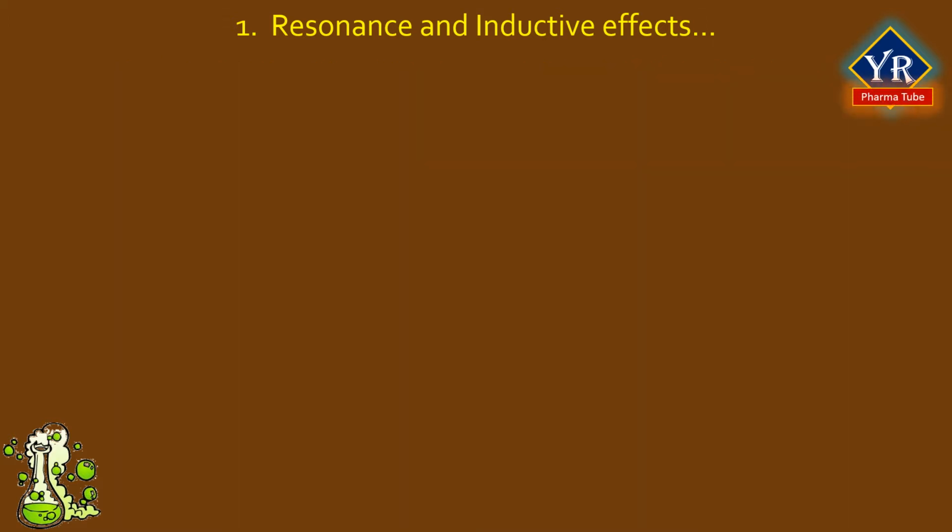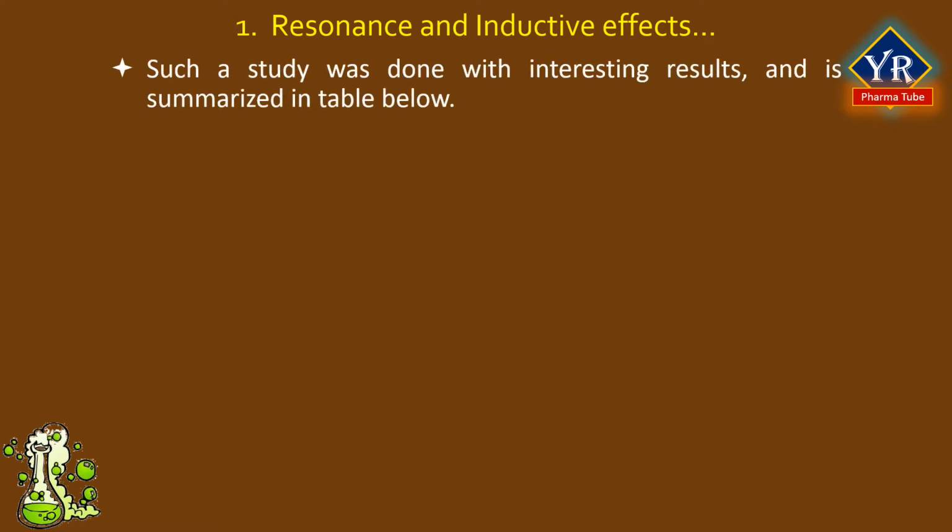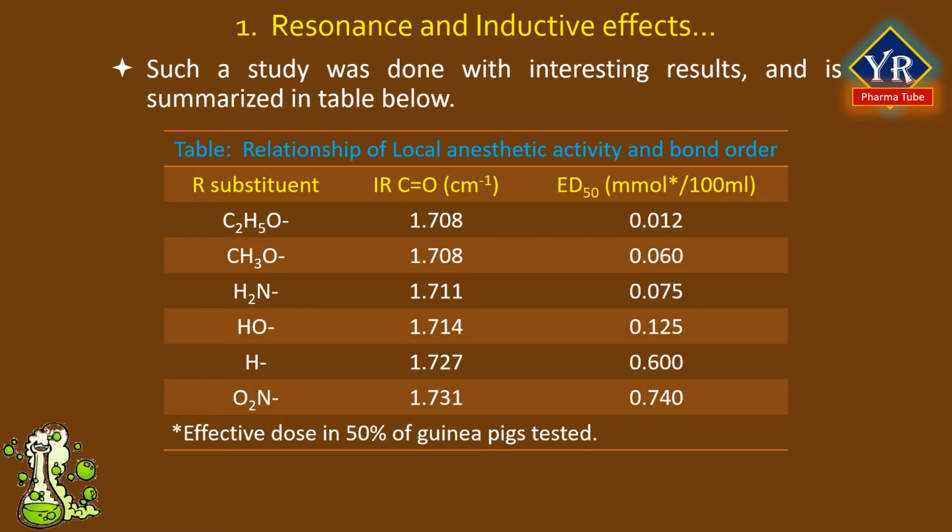To test this hypothesis, it should be possible to vary the anesthetic potency by changing the nature of the para substituent on the benzene ring and relate it to the bond order of the ester carbonyl by measuring its IR, that is infrared, stretching frequency. Such a study was done with interesting results that are summarized in the table.